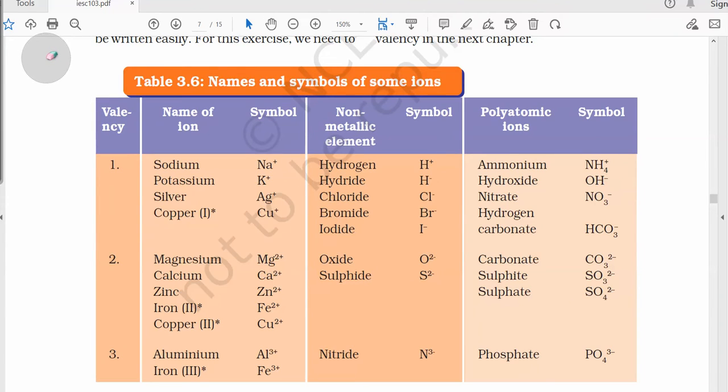Now you have to learn all this by heart, because without learning their charges by heart, you will not be able to form the compounds, and it is very necessary because this type of question is very important, because it will increase your understanding of different chemical compounds. The method which I am going to tell you in the further class requires that you learn all these ions with their charges by heart. Without that, it will not be possible for you to write the chemical formula for the compounds.